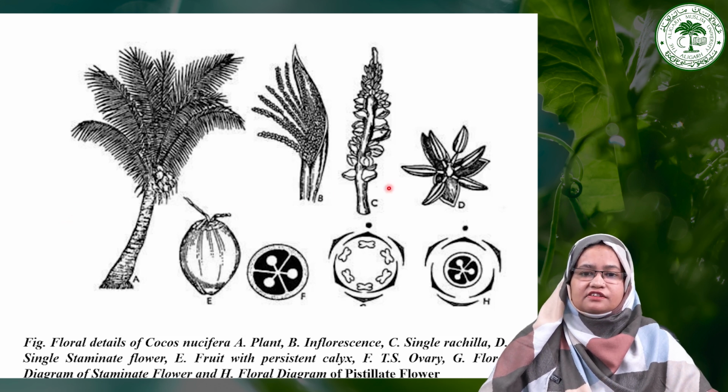As we have seen, this is the pistillate flower. Sorry, this one is the pistillate flower, this one is the staminate flower, and here is the floral diagram of the male flower, and this one is the floral diagram of the female flower. So you can see here, this slide showing all the characteristics of the family Arecaceae.